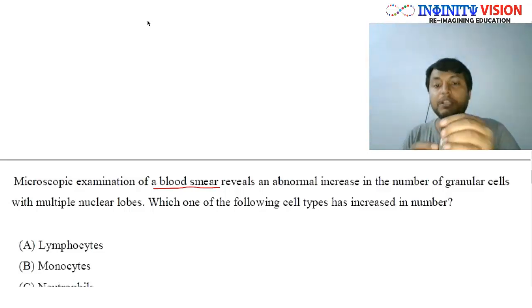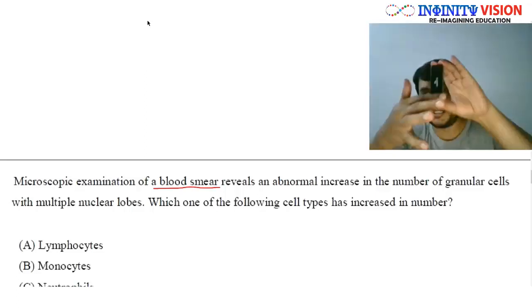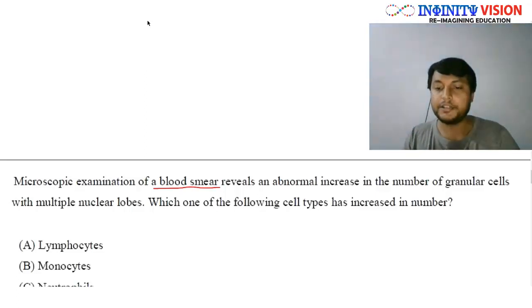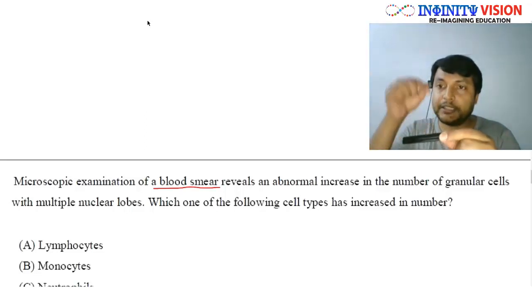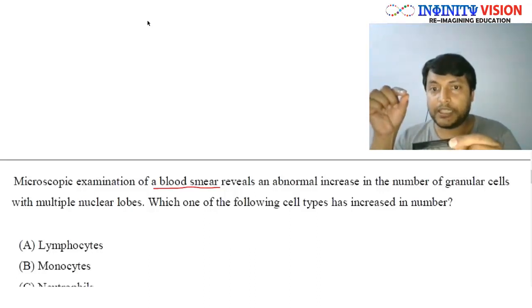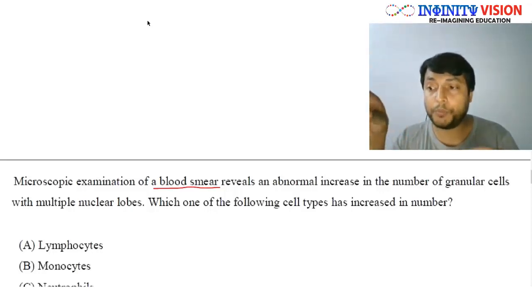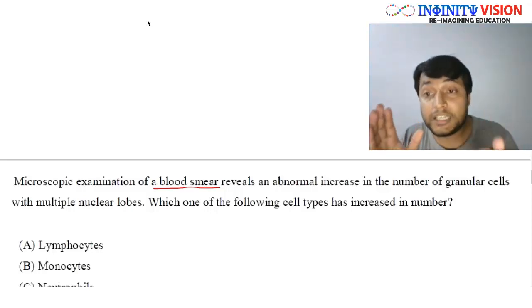It is made of glass, something of this shape and size, a glass slide, and on this glass slide they take a drop of your blood and put it here. Now still that blood is in the form of a drop, right? In order to watch it properly under the microscope, they want to make a thin film of the blood so that all the cells are arranged in a single layer, so they can watch it carefully.